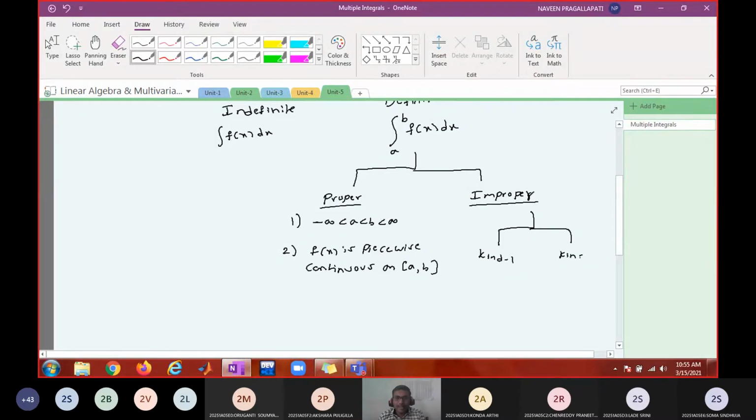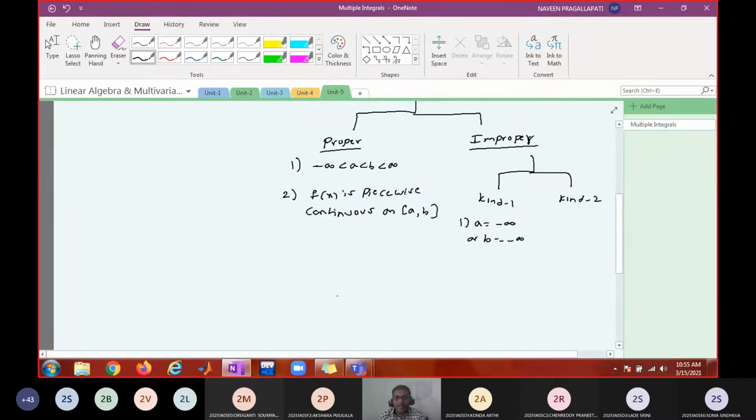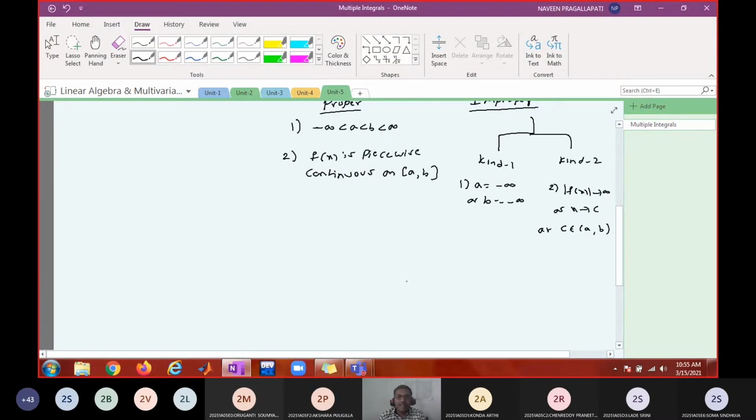Kind 1 is when a equals minus infinity or b equals infinity, or it can be both also. Kind 2 means modulus of f of x, or f of x, may tend to infinity as x tends to c at a point c in between a to b. Something like minus 1 to 1, 1 by x dx.